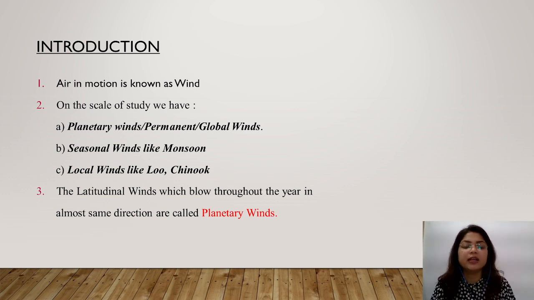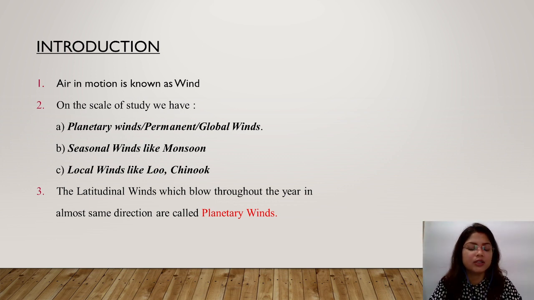Second is the secondary wind, also known as seasonal winds, like monsoon. Like in India today, monsoon season is going on. So monsoonal winds are blowing everywhere and you must be feeling that it's very warm, very pleasing, very nice. Third is the tertiary wind, also known as local wind, like Loo of India, Chinook of USA, Mistral of Egypt. You can easily connect to the term Loo. Loo is found in Uttar Pradesh, Bihar and some other parts of northern India, but not in southern India, because they are very warm winds. They are found at a particular location, that's why they are known as local winds.